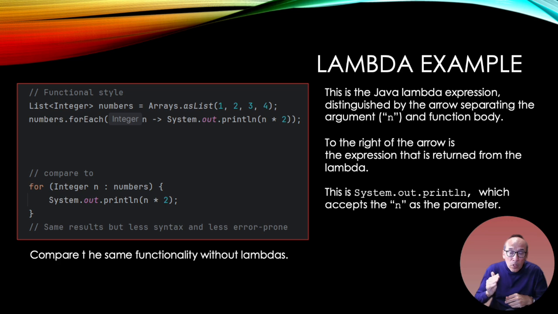And we're going to pass that n, which is part of the for, and give it to the System.out.println, and then multiply it by 2, and then System.out is going to print out the result. That is the equivalent to the for loop underneath that. So look at what we got rid of. We don't have to declare an n. We don't have to do the curly braces. We can do it all inside the function itself.